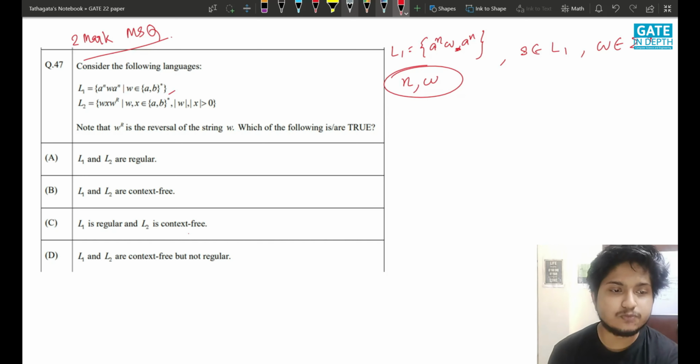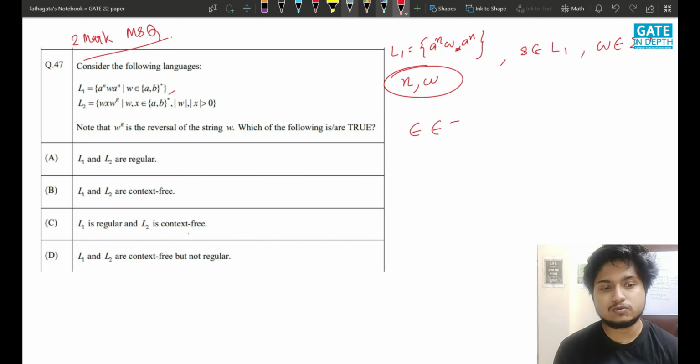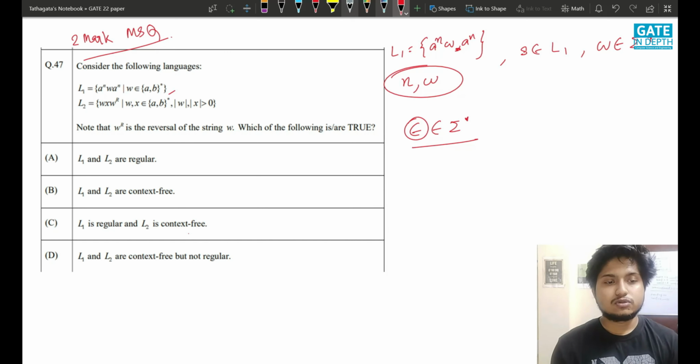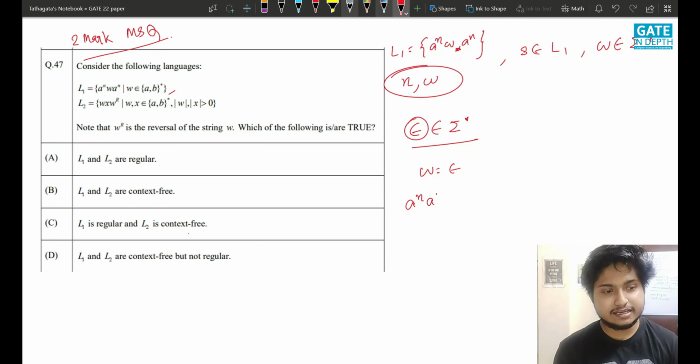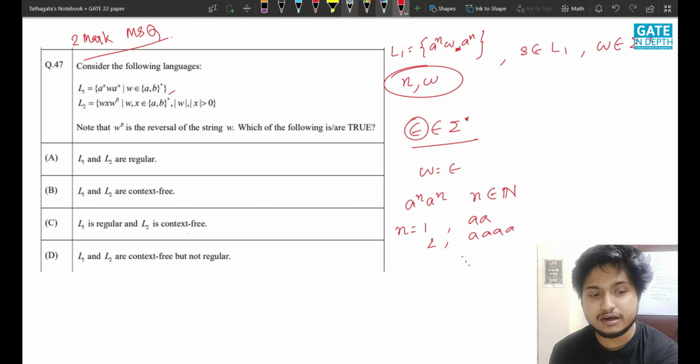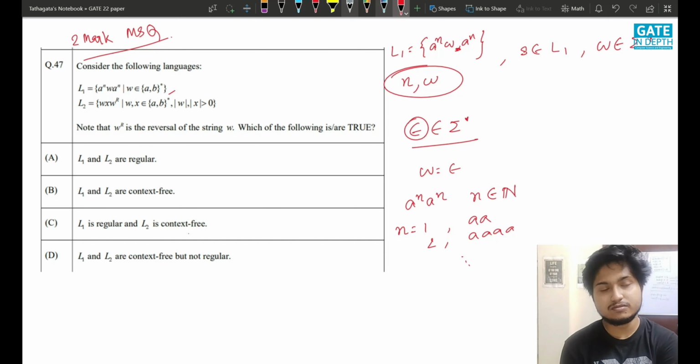We know that epsilon belongs to sigma star. So there will be a case when we put w equals epsilon. Let us just try that case. So it becomes a^n a^n, and n can take any value, say n belongs to natural numbers. So for n equals 1, it is aa. For n equals 2, it is aaaa, and so on. So what is this? This is the set of even numbers of a's.